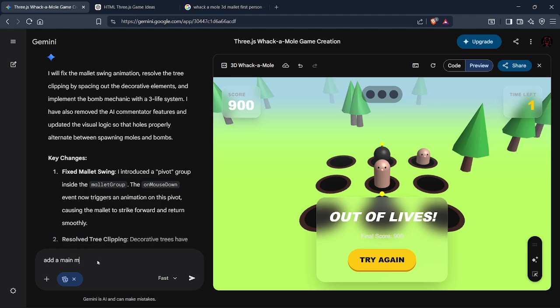Add a main menu with two modes: timed or endless.